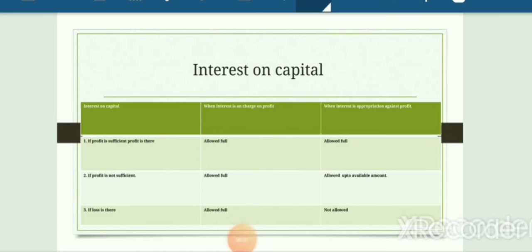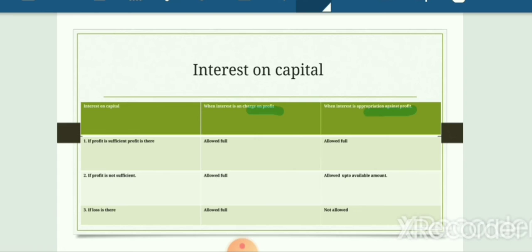One more thing which one should also remember, that interest on capital can be given in two manner. First, it may be given as charge on profit. Second, it may be given as appropriation on profit. Now, if interest on capital is given as charge on profit and appropriation on profit, then three situations may arise. If profit is sufficient, both the situations, interest will be allowed.